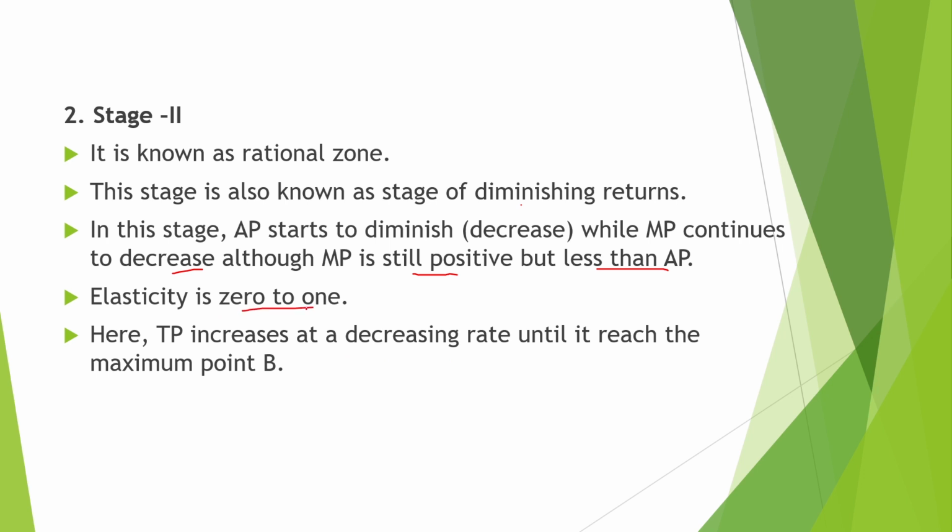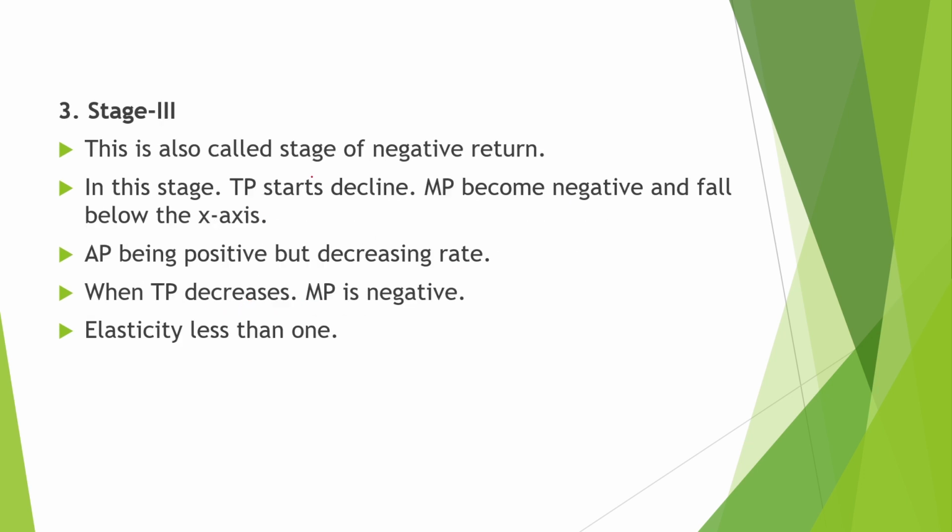Now stage number third. This stage is known as the stage of negative return. In this stage, the TP starts to decline, MP becomes negative and falls below the x-axis, and AP is positive but at a decreasing rate. When the TP decreases, MP is negative. Here the elasticity is less than 1.